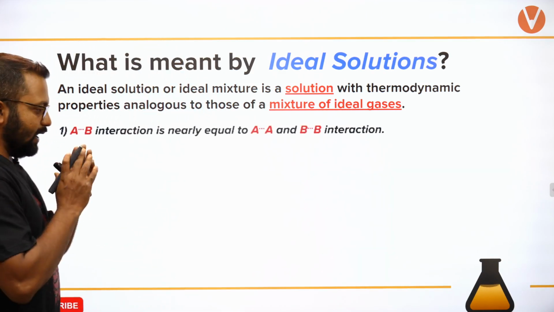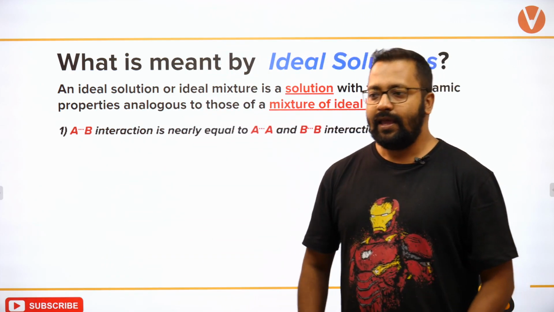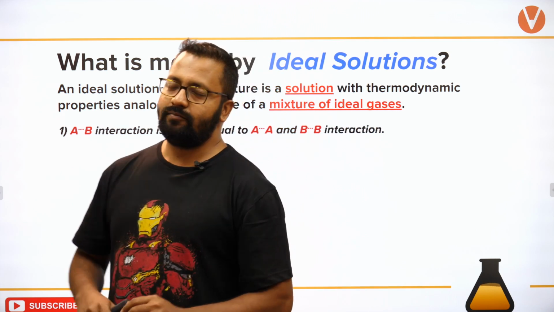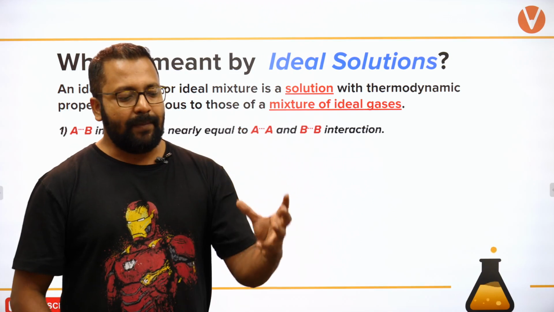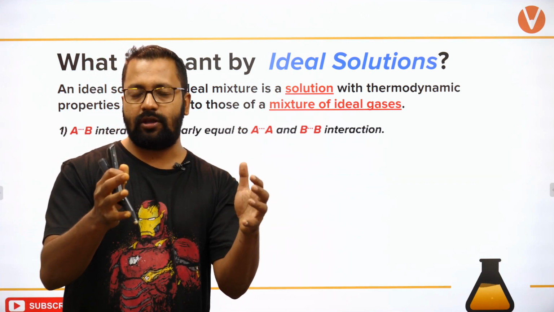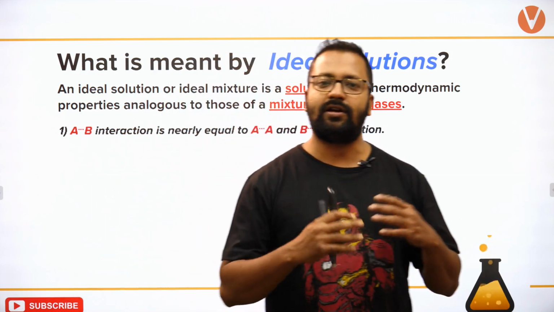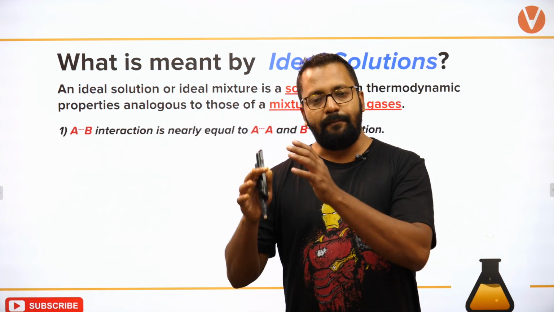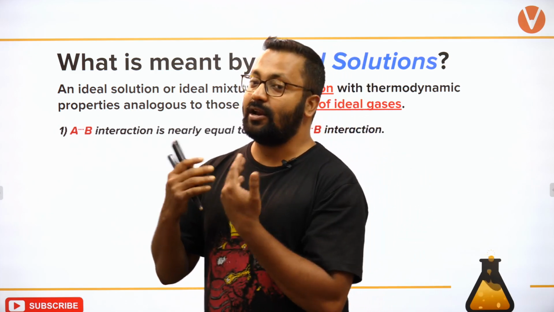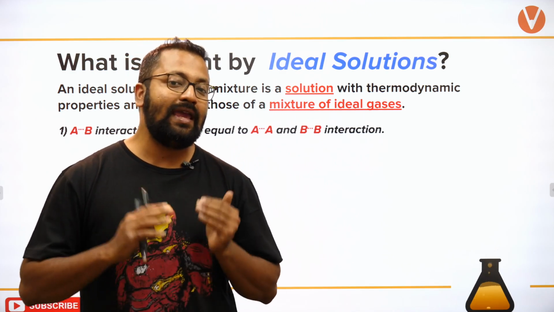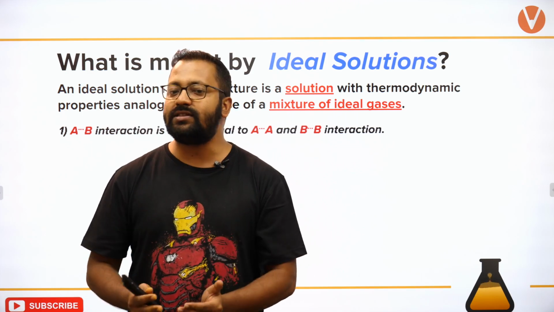So, if I take two substances A and B, let's say I have taken benzene and toluene. I mix benzene and toluene. Around a benzene molecule there is a benzene molecule, around a toluene molecule there is a toluene molecule, so they experience a certain kind of force. Now when benzene is around a toluene molecule and toluene is around benzene molecules, there is also no difference in the force, or the force of interaction.